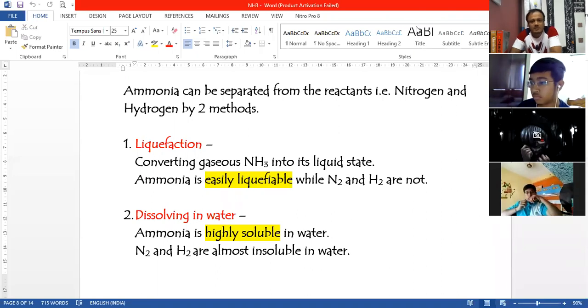Okay, yes, Aradhya wants it out. Yes, Aradhya. Sir, do we have to memorize the temperatures like under liquefaction and dissolving in water? No, you just have to study what is written on the screen, my dear. That's the point of writing all these things over here. Please do not study anything apart from the things which I am telling you to study. Okay, sir. Thank you.